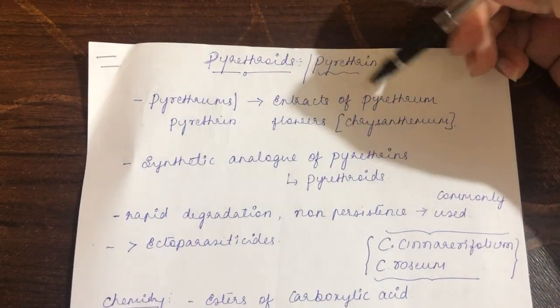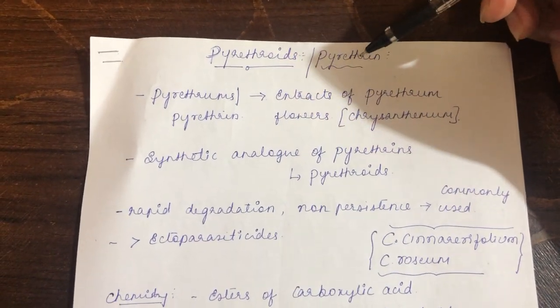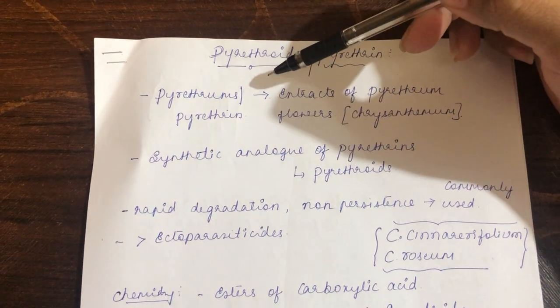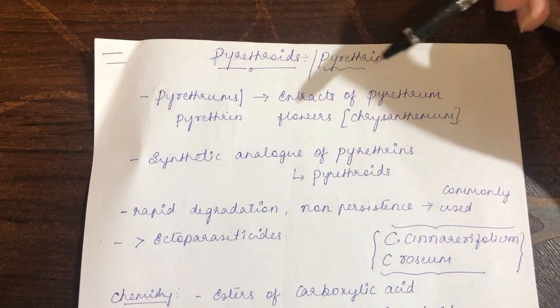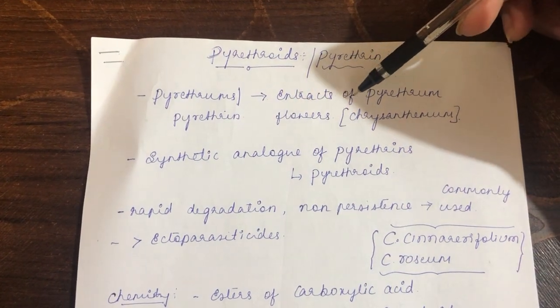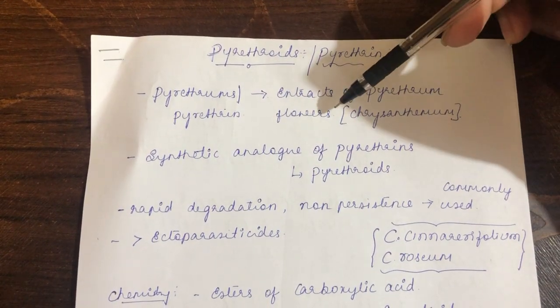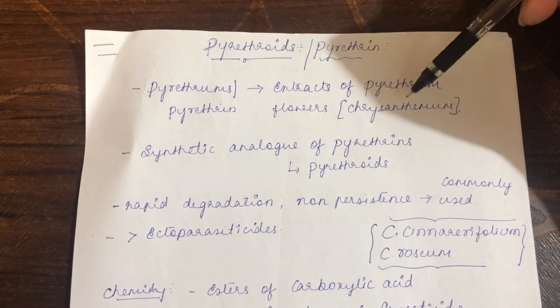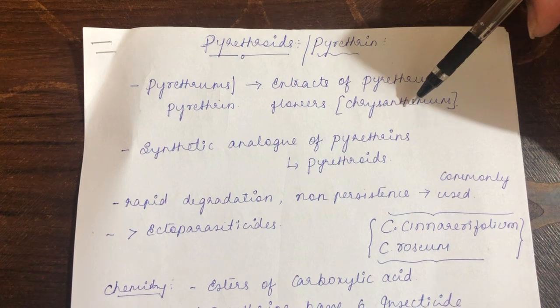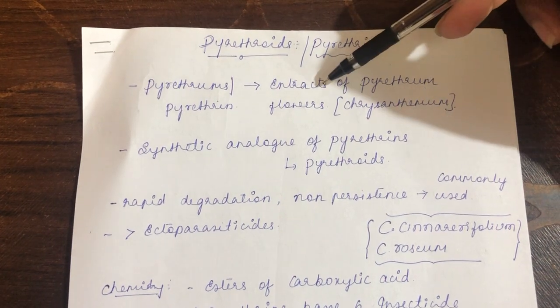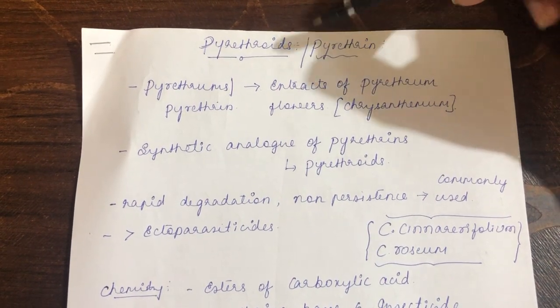So today we shall discuss the pyrethroids, also called pyrethrins. Naturally they are called pyrethrums or pyrethrins, which are taken from the extracts of the pyrethrum flowers, which belong to the genus Chrysanthemum. In Kannada we call it Chendu. From those flowers they extract this insecticide pyrethrum or the pyrethrins.